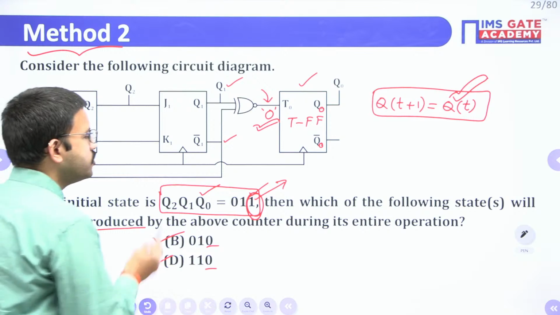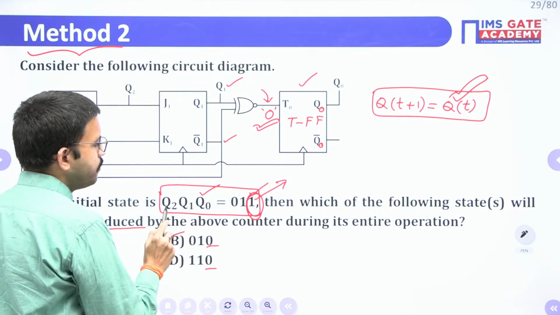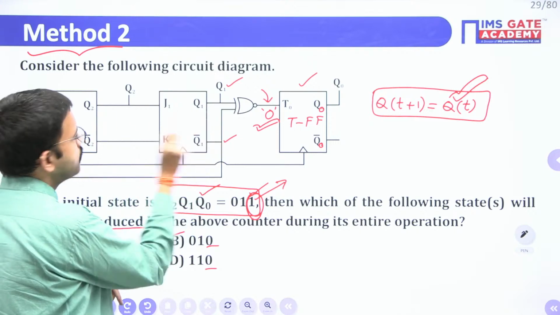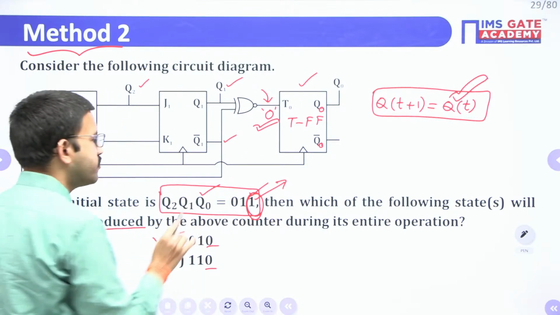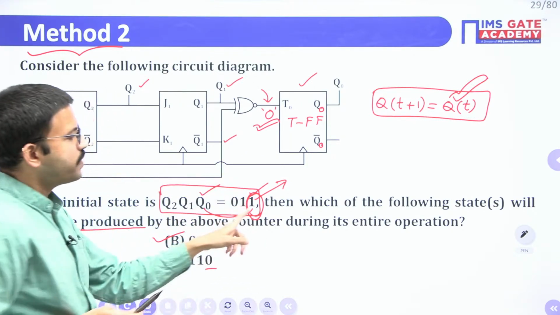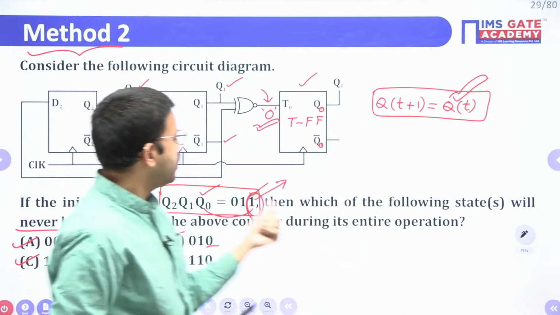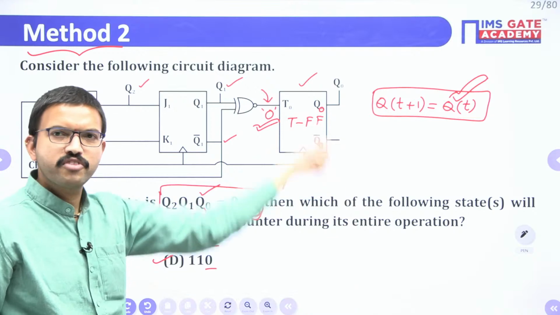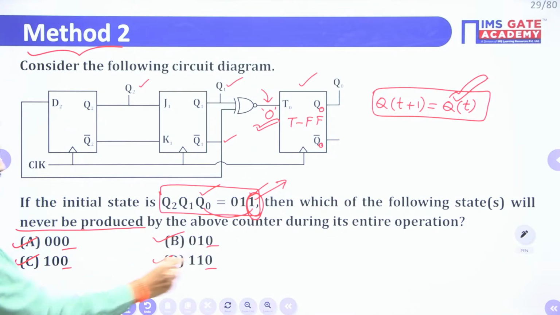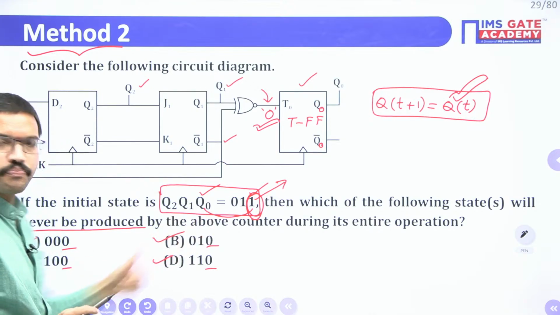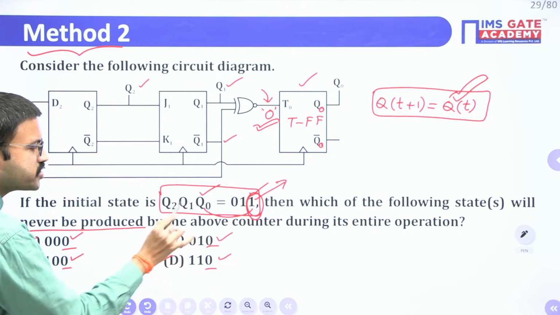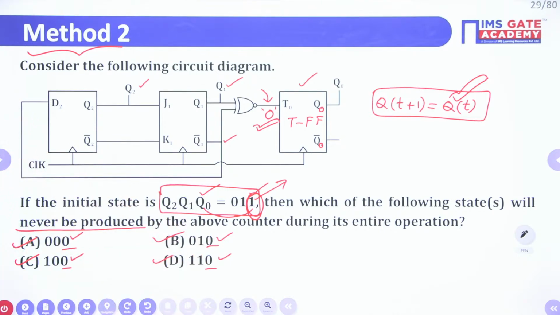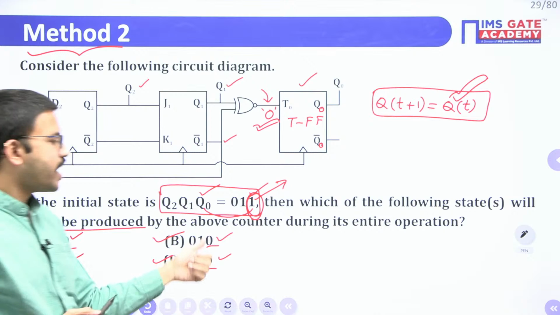Yes, very good. Now just observe the given question. Since you have three flip-flops, the outputs are Q2, Q1, Q0. They have given the initial state as 0, 1, 1. So Q0 corresponds to the last bit. Throughout the operation, this flip-flop's output will be 1. Now just observe the Q0 value only in all the 4 choices. When you have 3 bits, the first bit corresponds to Q2, the second bit to Q1, and the last bit to Q0. So in all the 4 choices, you have 0.